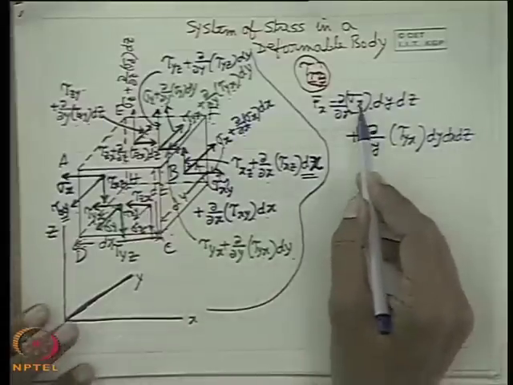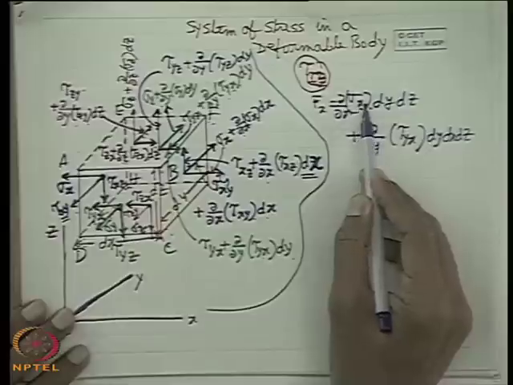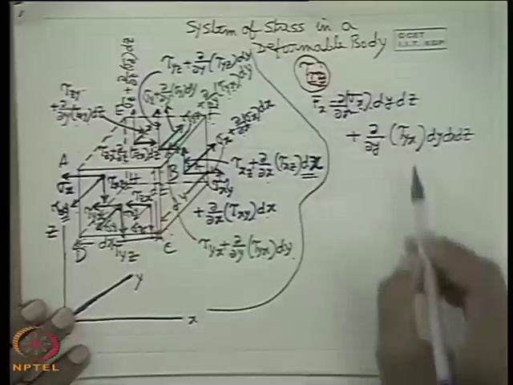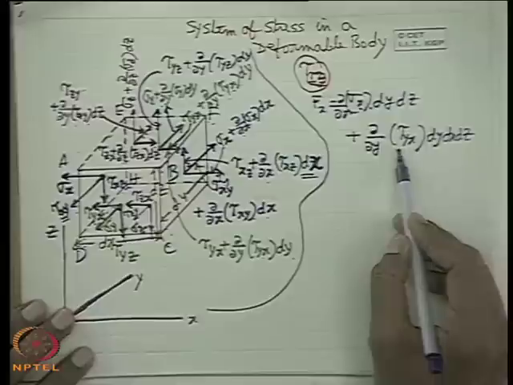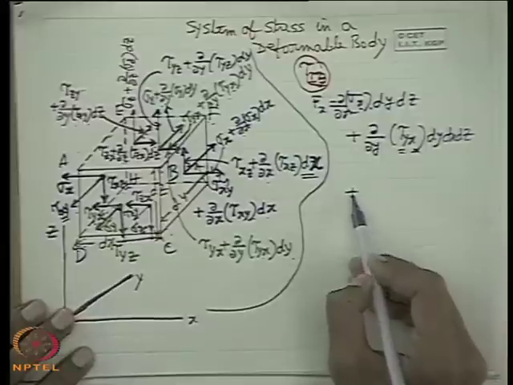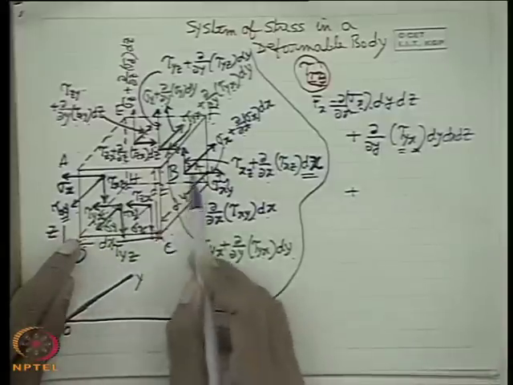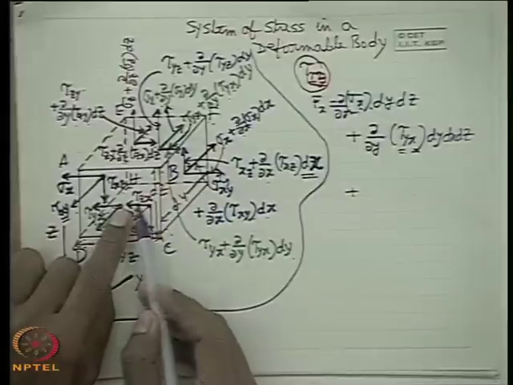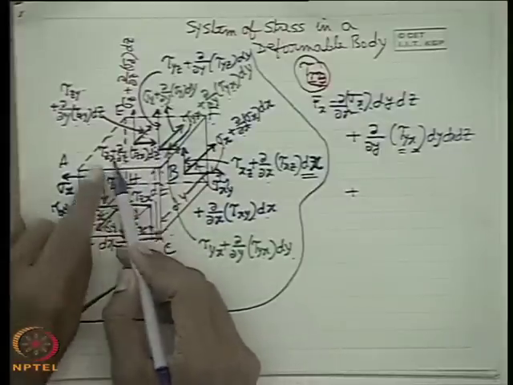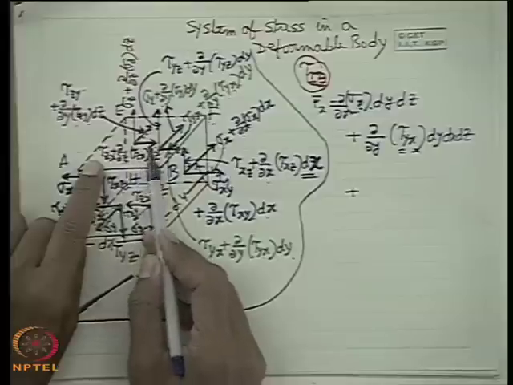So this is the x direction force in the x plane, which represents the x plane. This is the force in the y plane but x direction. Similarly, the force in the z plane but x direction is tau zx. That means this one, tau zx plus del z of tau zx dz minus this.